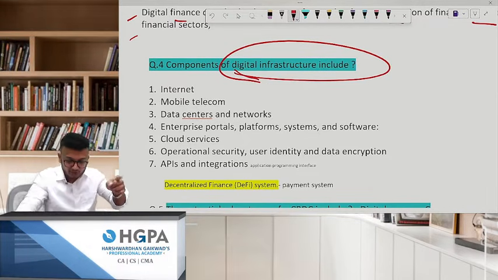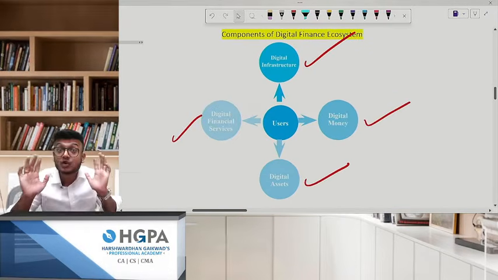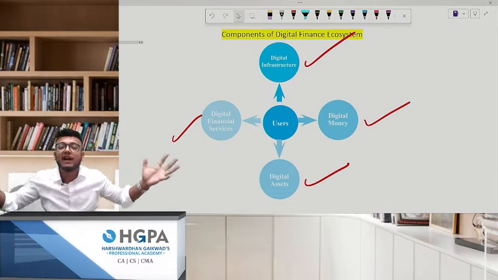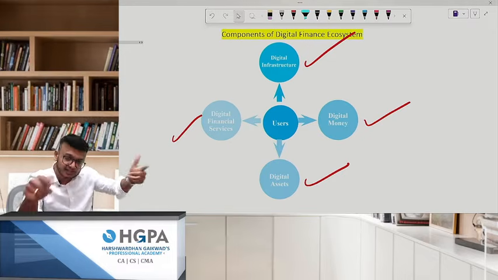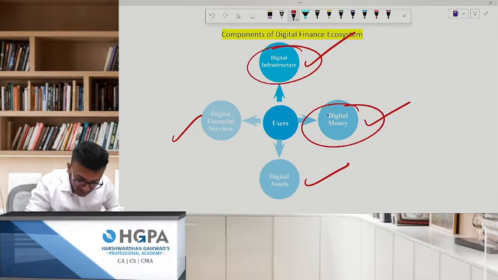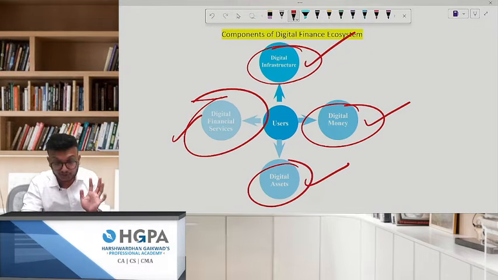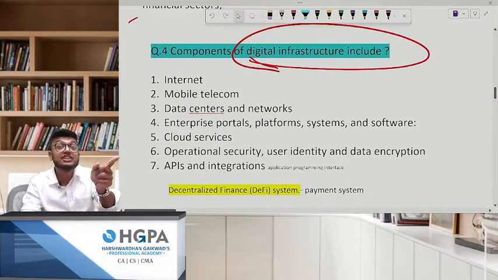What was the question before this? The question was, what are the components of the ecosystem? Ecosystem is not the environment we're talking about. We're talking about the environment which is there in digital finance. Number one is infrastructure, money, assets and financial services. This forms part of your digital finance ecosystem. Out of that, the first is digital infrastructure.